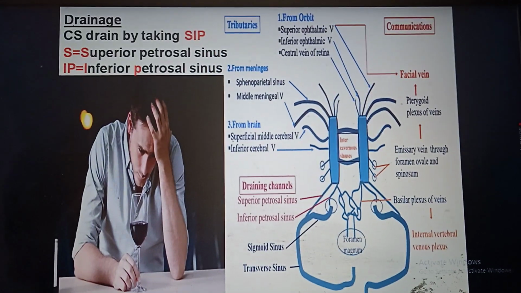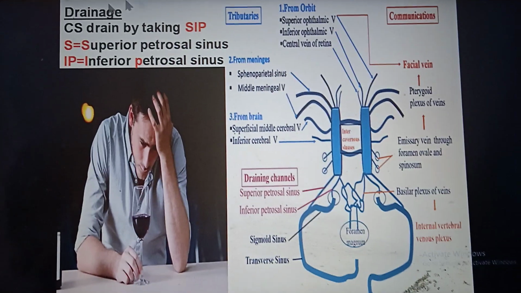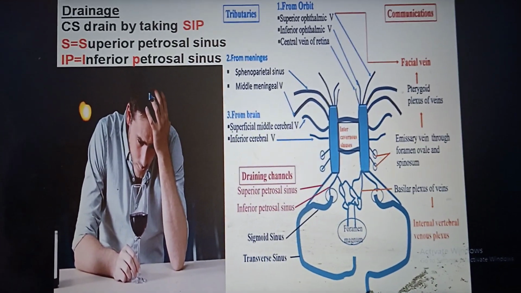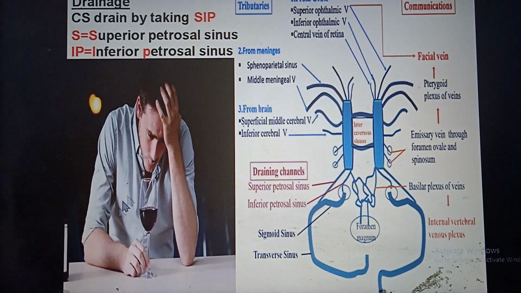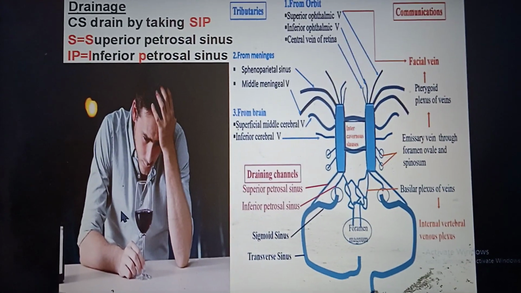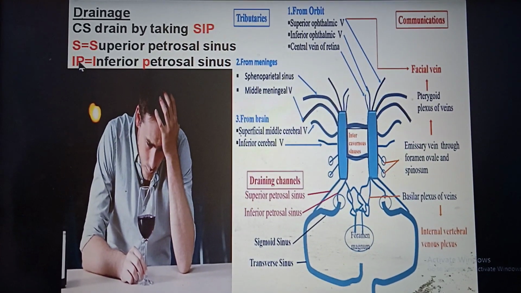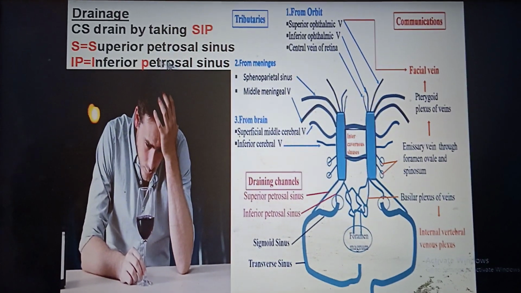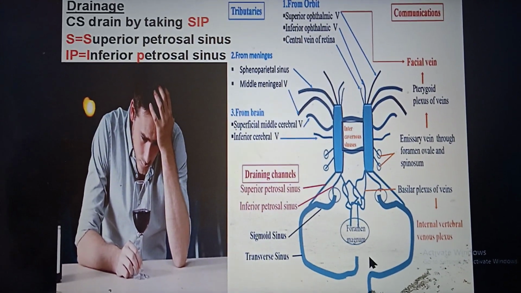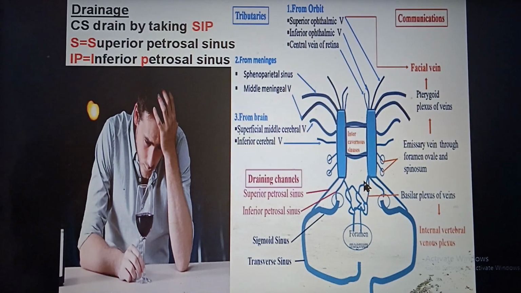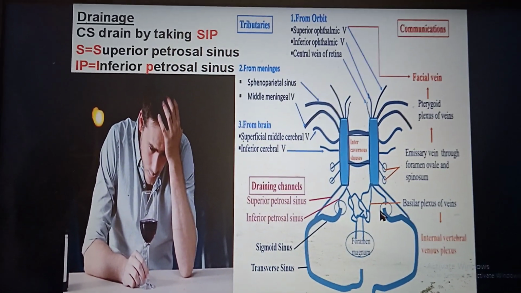Now coming to drainage of the cavernous sinus. Civil surgeon, after all these events, drains by taking a sip of wine or maybe Coca-Cola. So SIP: S for superior petrosal sinus and IP, that is inferior petrosal. Both are petrosal. So this is superior petrosal, this is inferior petrosal, through which it drains into the internal jugular vein.